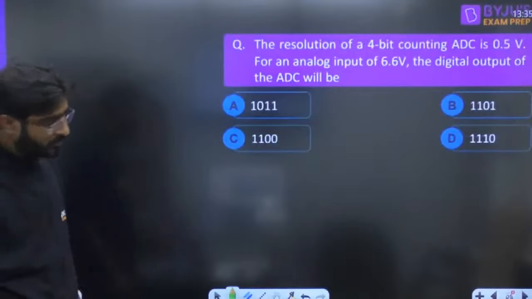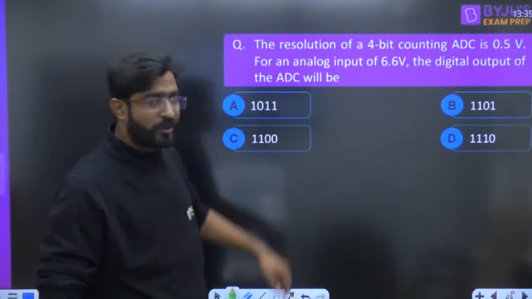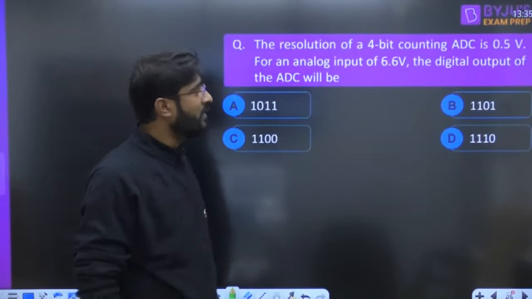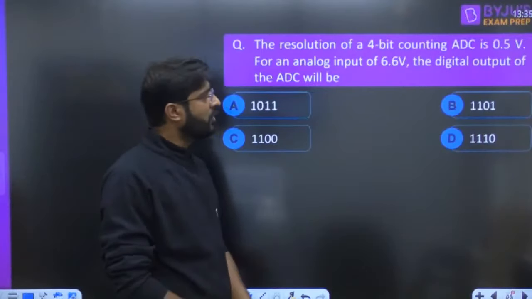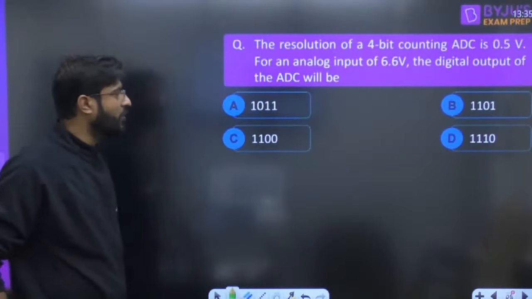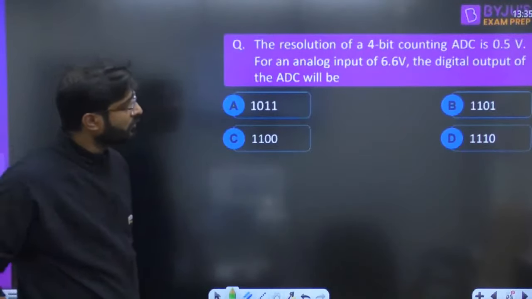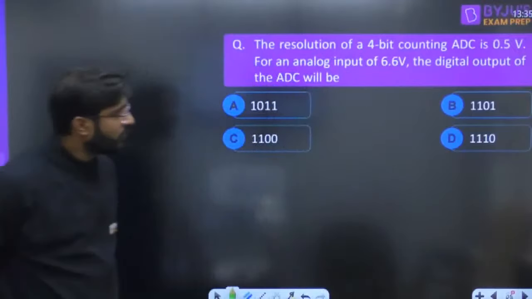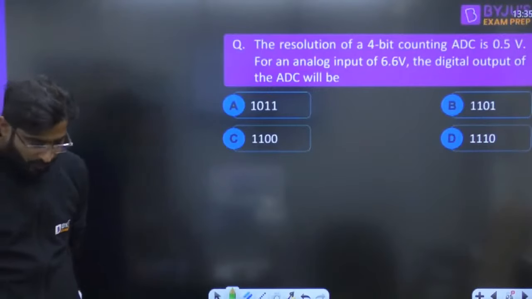Now one more question, everyone, just give me the answer. The resolution of a 4-bit counting ADC is 0.5 volt. For an analog input of 6.6 volt, what should be the digital output of the ADC? A is given 100. Everyone just give me the answer of this question. Quickly respond for this question.